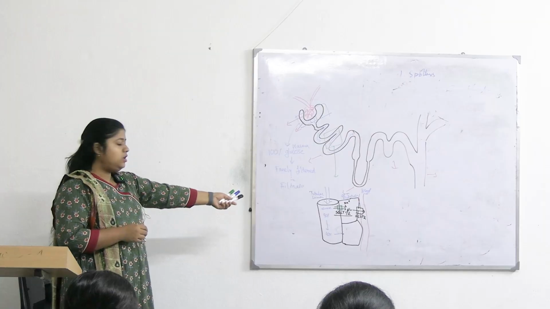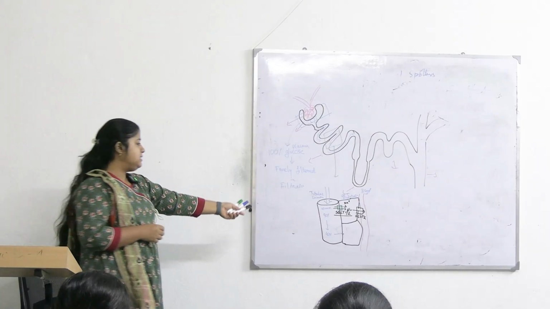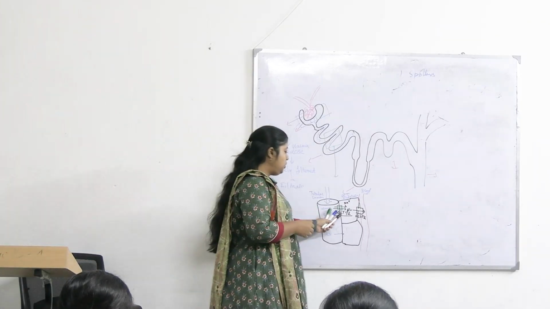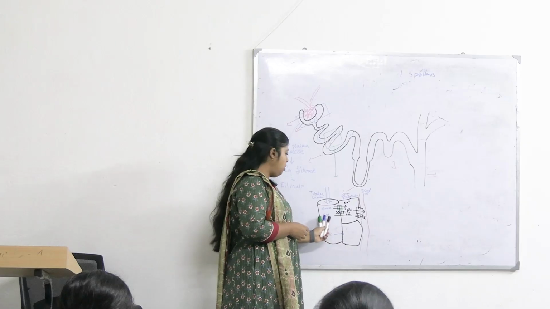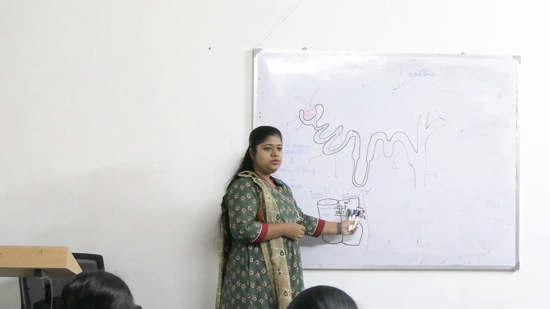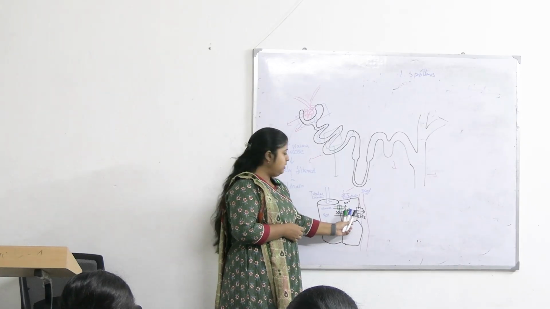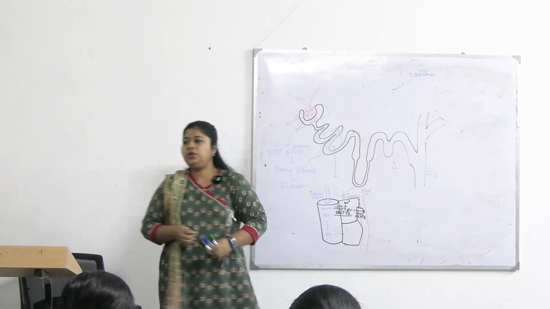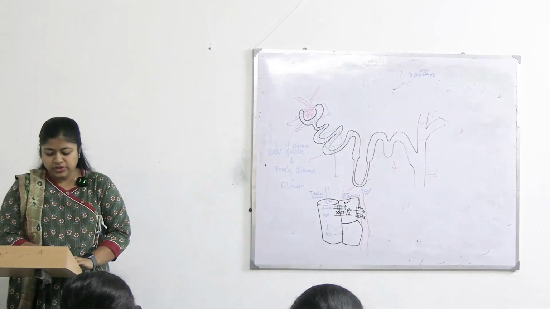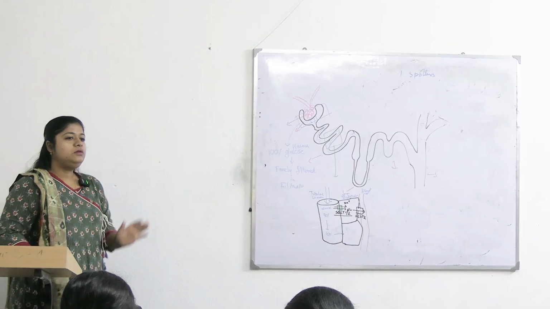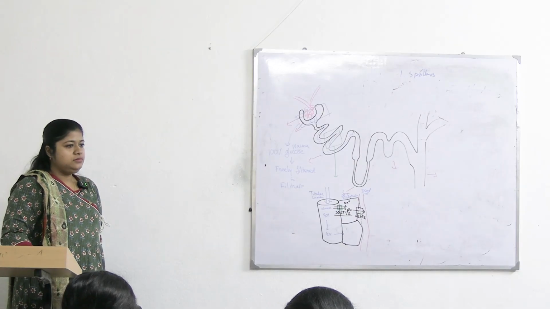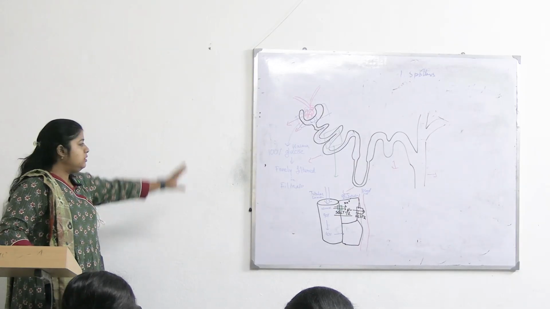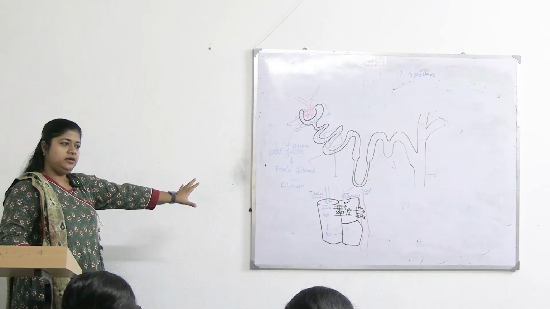Okay, so is this clear? SGLT1 or 2 helps in reabsorption of glucose from the tubular lumen to the tubular cells, and from them GLUT2 is there for the transportation of glucose to the blood. Clear? So these two parts are important.